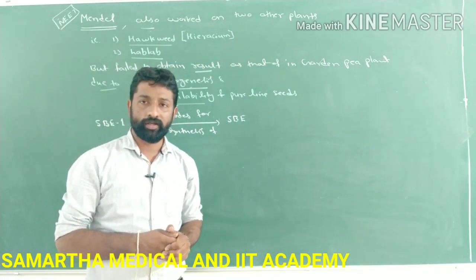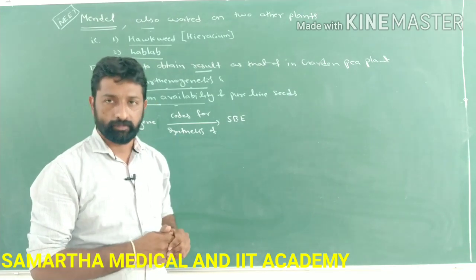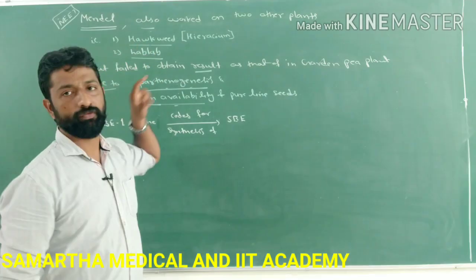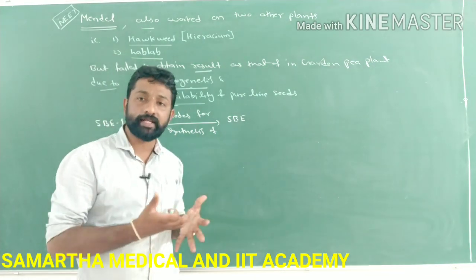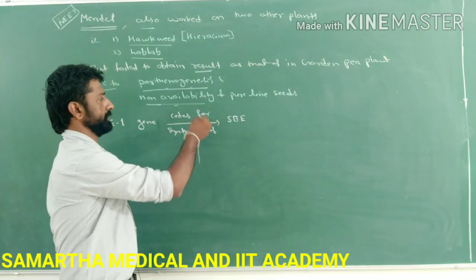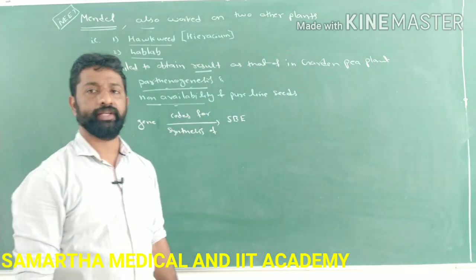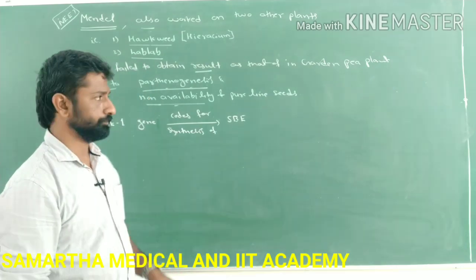So Mendel worked on two other plants other than the garden pea plant. Which are those plants? Please remember that: one is hawkweed and the second is lub. But why did he fail to obtain results as with the garden pea plant? Two reasons: one is parthenogenesis, the second is non-availability of pure lines. Is it clear, guys? Okay.